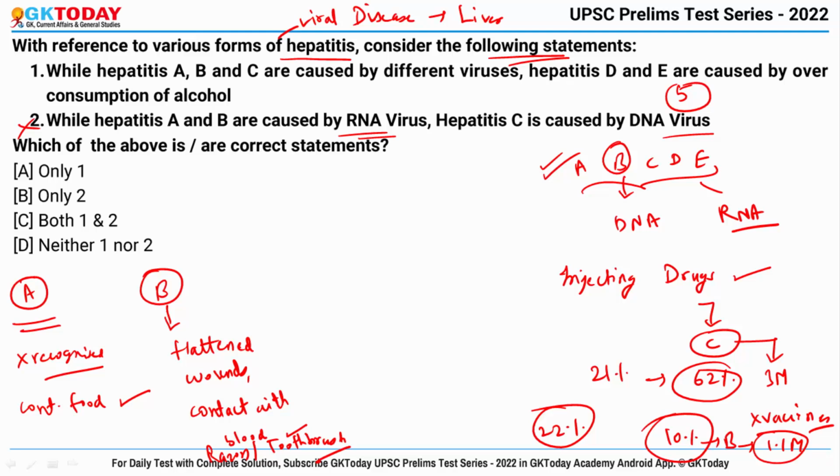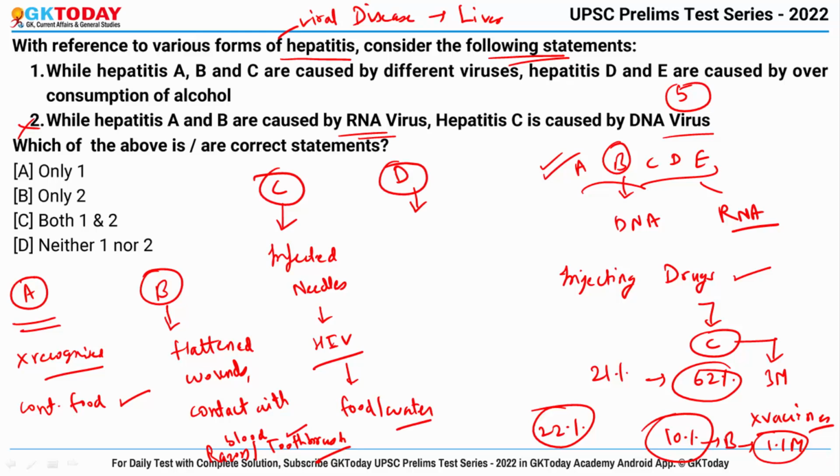Okay. Then talking about hepatitis C, it is caused by the hepatitis C virus, and this can be transmitted through infected needles, at the time of birth, through an infected person's body fluids, and by having sex with multiple partners, especially HIV infected persons. And also it can be transmitted through food or water. Then hepatitis D is one of the most serious liver diseases caused by the hepatitis D virus, and it is transmitted through infected blood or wounds.